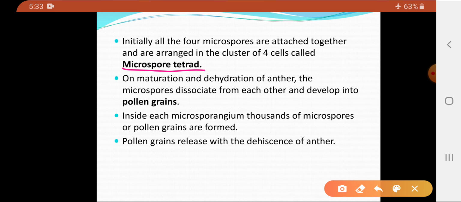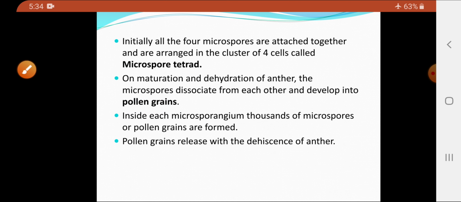Now, as the anther matures and as it dehydrates, the microspores dissociate from each other and finally will form the pollen grains. Now, each microsporangium consists of thousands of microspores, and these pollen grains, as the anther dehisces, they will be liberated into the atmosphere.